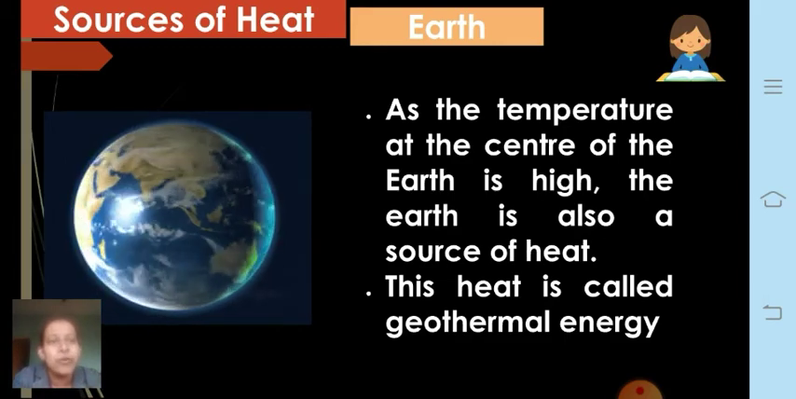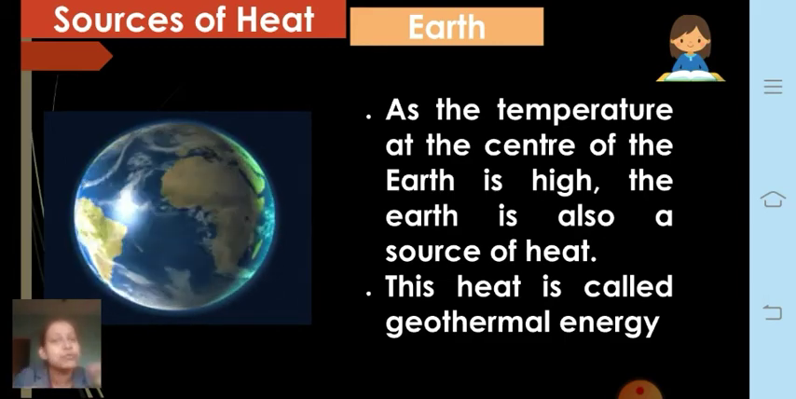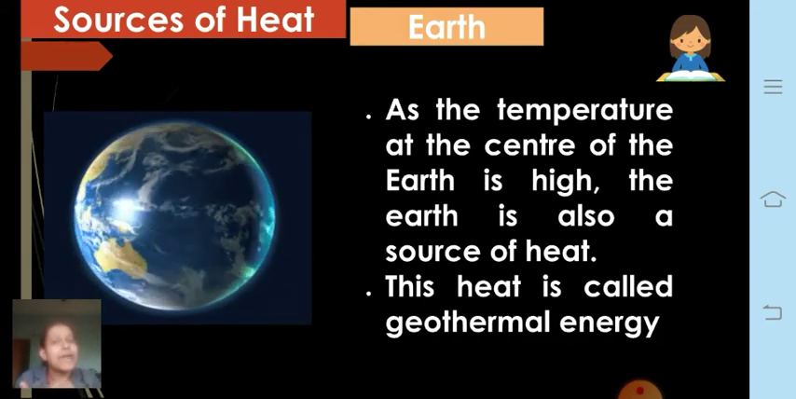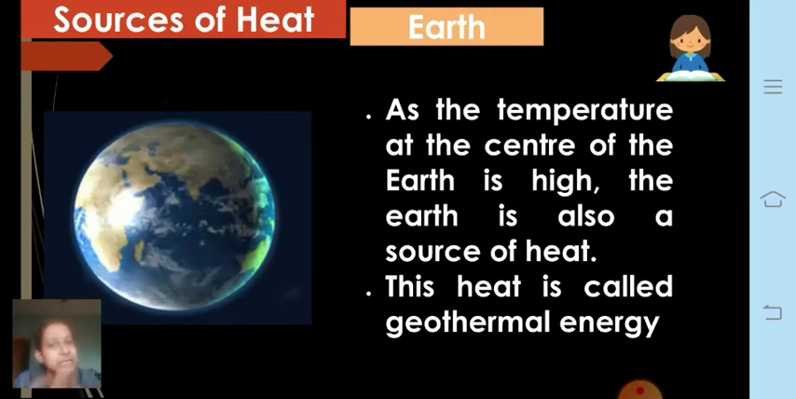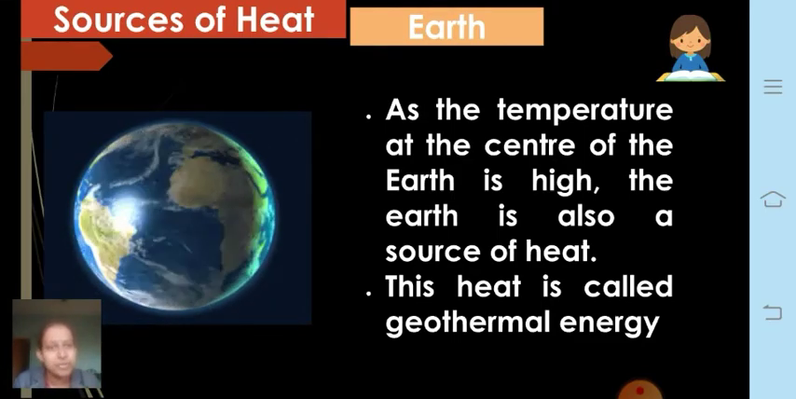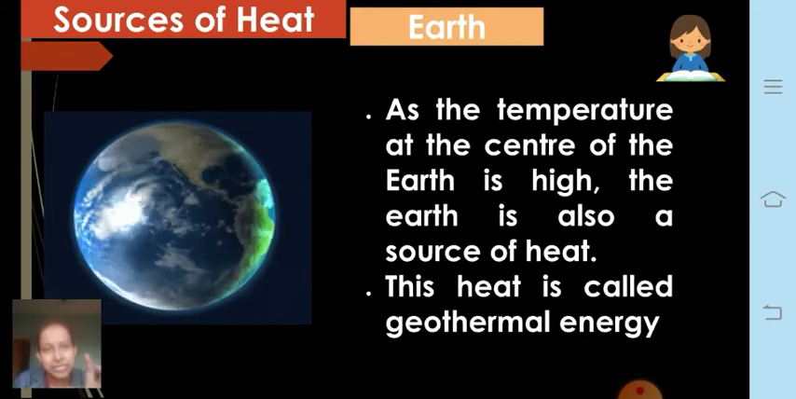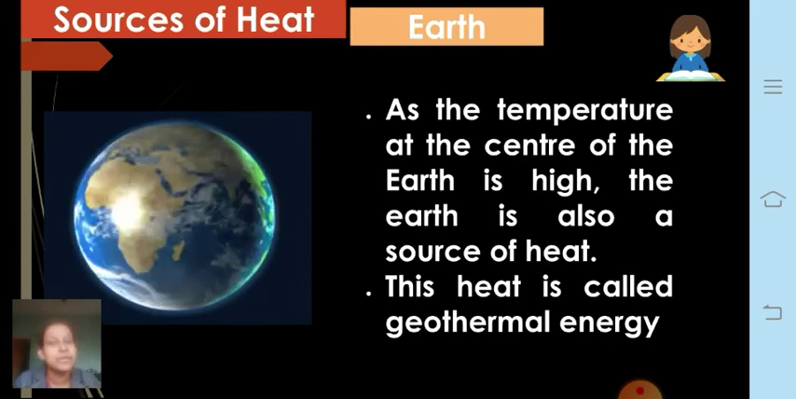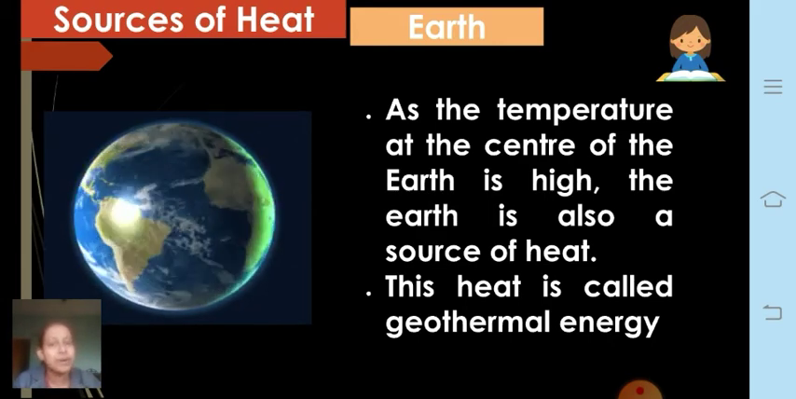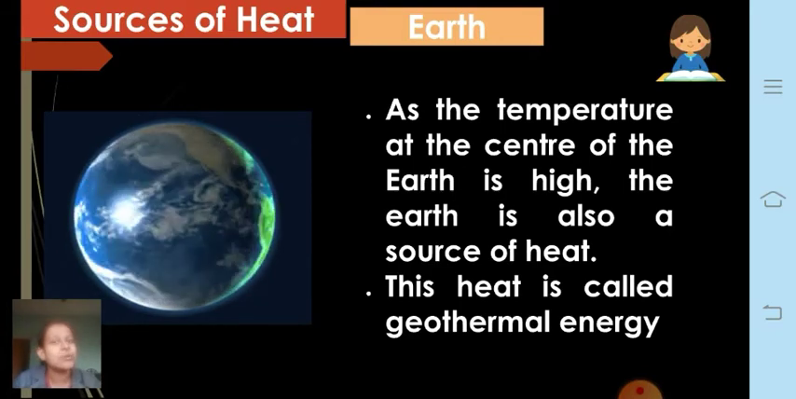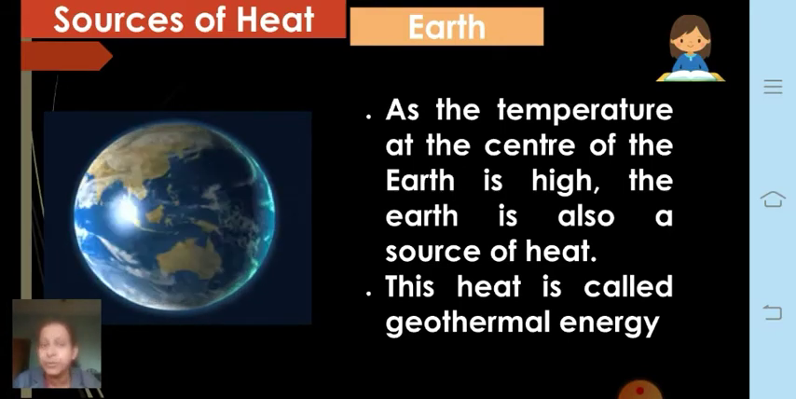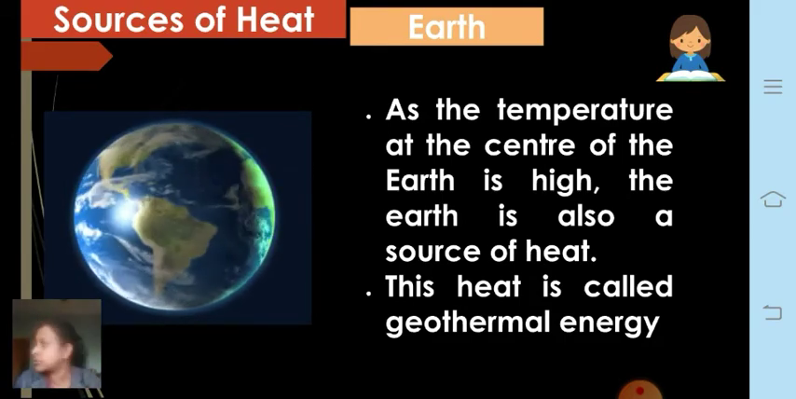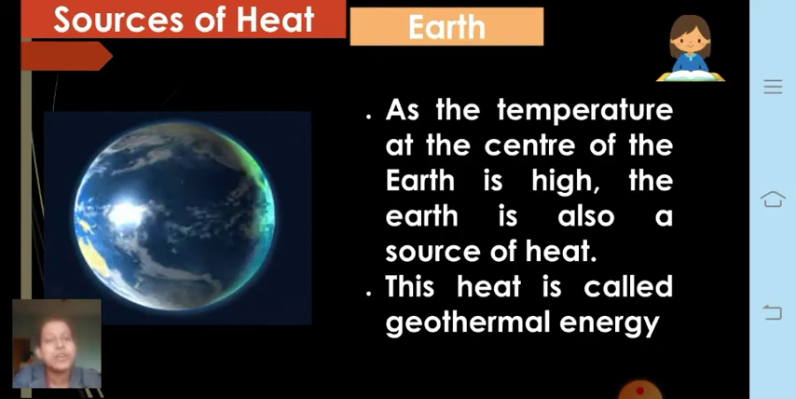Therefore, since even the core of the earth has a lot of heat, the earth can also be called a source of heat, and this heat present inside the earth is called geothermal energy. Geo means earth, thermal means heat. Remember this, geothermal energy. The heat energy present within the earth is called geothermal energy. You are going to learn about this in 10th standard, about how geothermal energy can be used to produce electricity. So the earth can also become a source of heat.